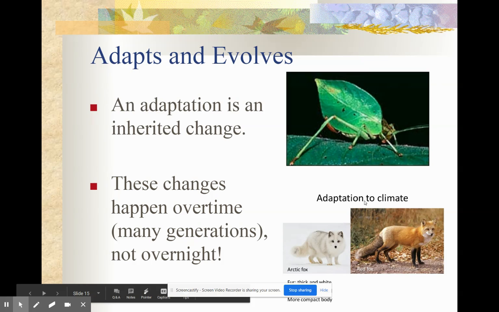So for example, in adaptation to climate, red foxes blend into their environment. Arctic foxes also blend into their environment, okay? Their fur is thick and white and they have a much more compact body because it's super cold and snowy in the Arctic.